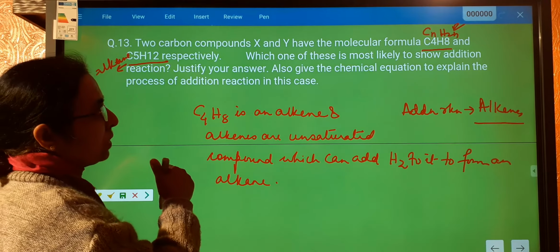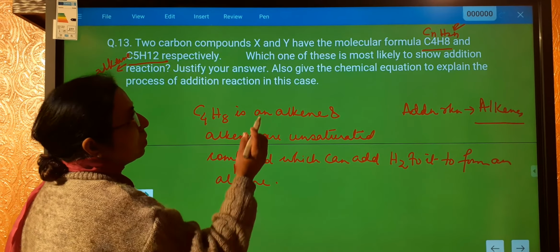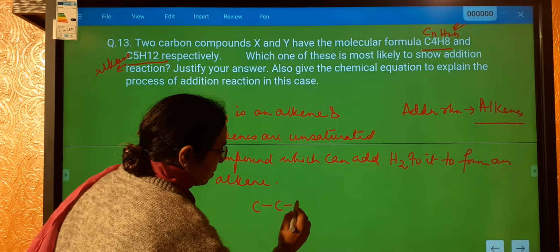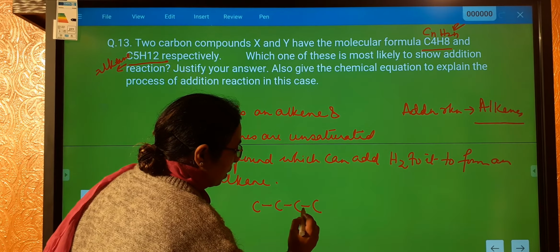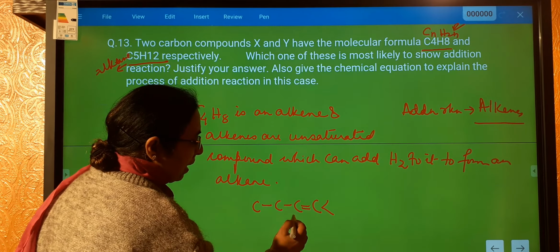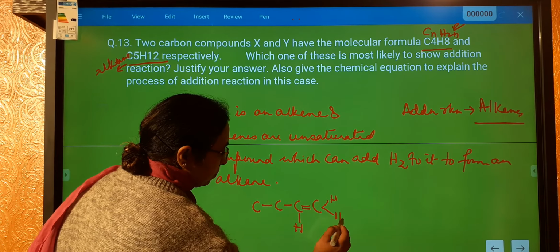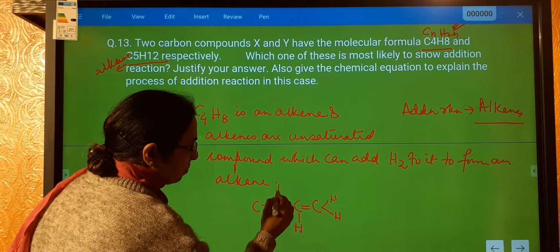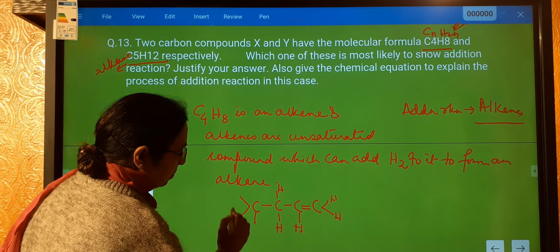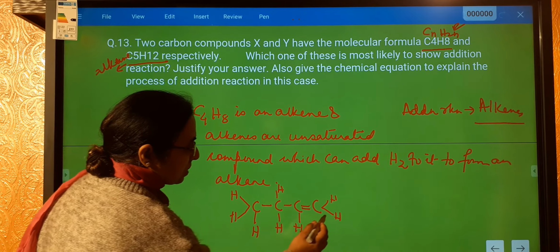Also give the chemical equation to explain the process of addition reaction in this case. So C4H8, we can write C4 and H8, with 2 hydrogens over here, and completing the tetravalency we have 1 hydrogen over here. So 1, 2, 3, 4, 5, 6, 7, 8.